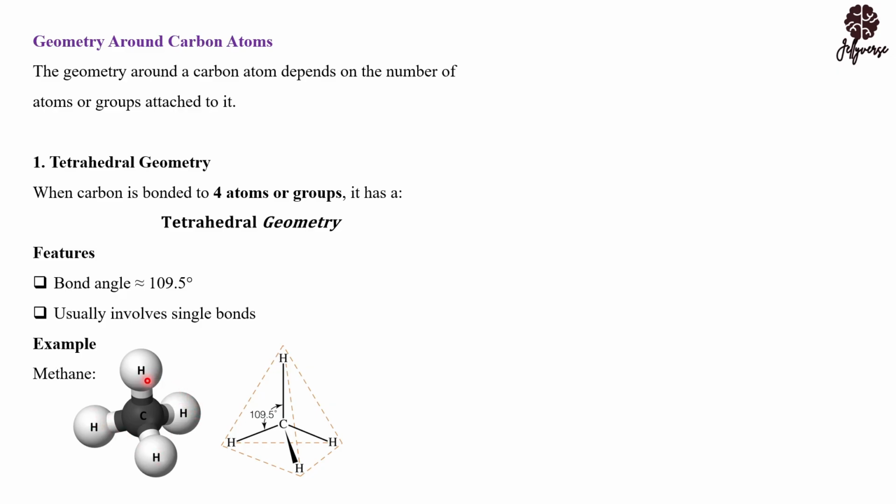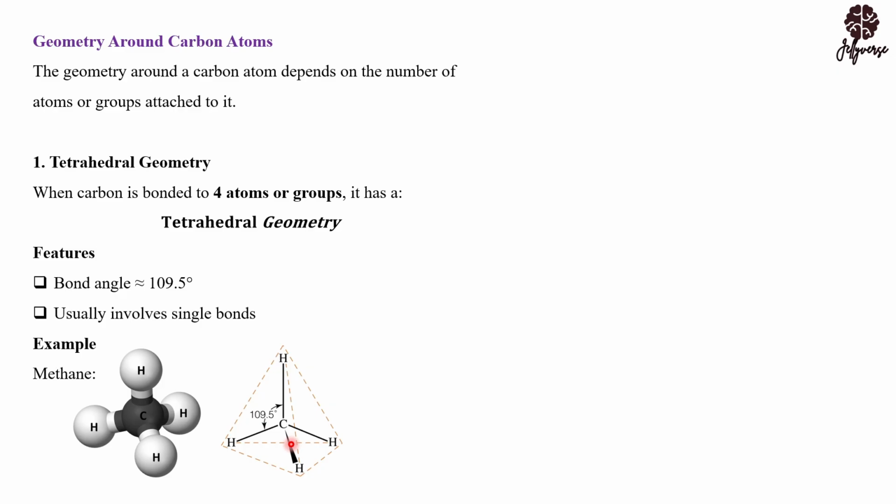You see, carbon is bonded to a hydrogen here, a hydrogen, a hydrogen, and a hydrogen. All these hydrogens are similar atoms. For that matter, all that you are seeing here is a single bond. So this is a tetrahedral geometry. And you could see the angle is what? 109.5. If you want to take the angle from this hydrogen to this hydrogen, it will also be 109.5. All the angles throughout are 109.5.